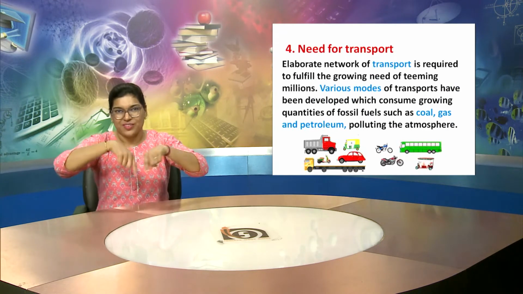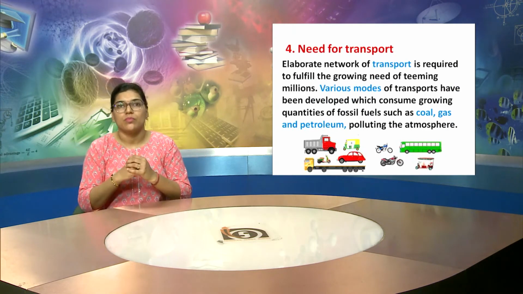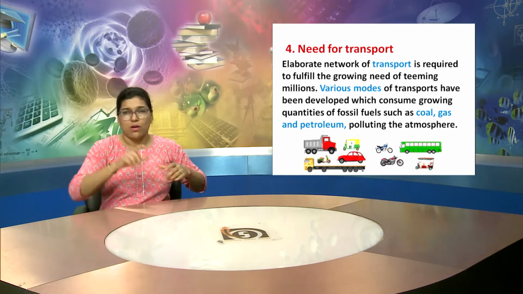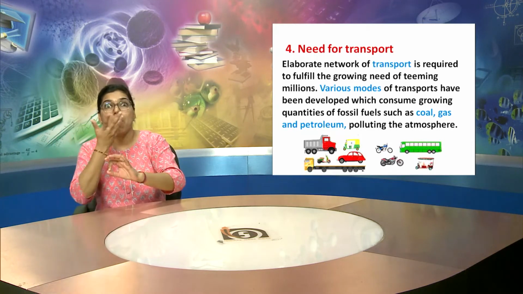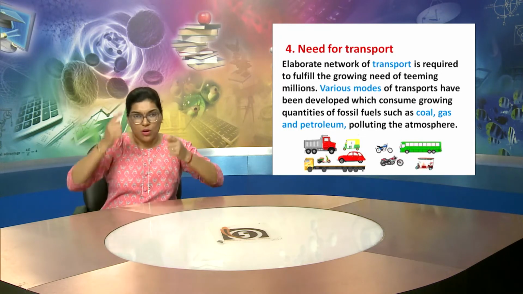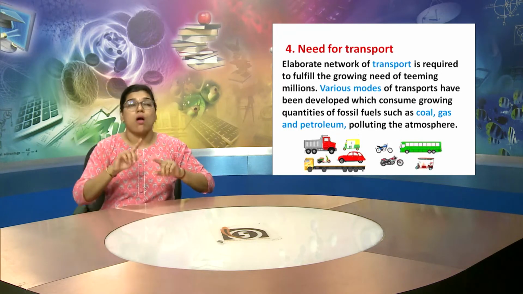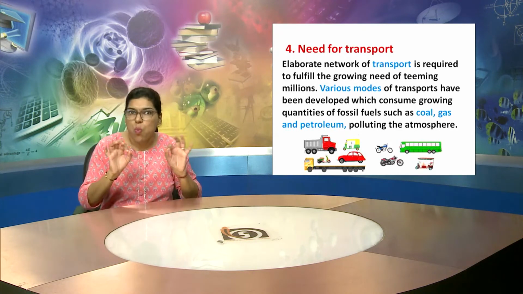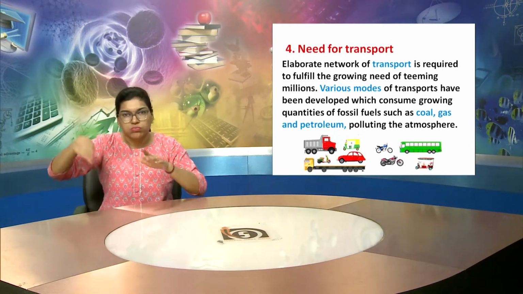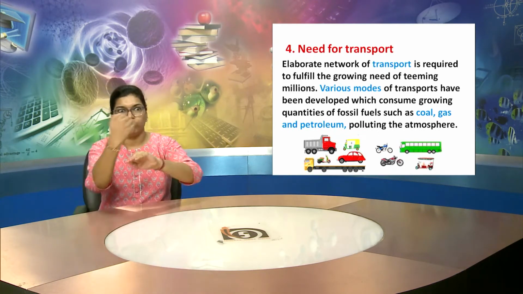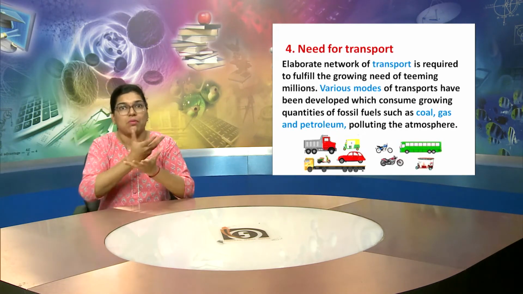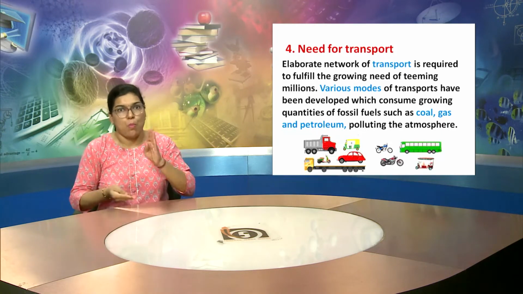This is the fourth point. Need for transport. For this, an elaborate network of transport is required to fulfill the growing needs of teeming millions. Different resources are available at different places, but we need to combine them and use them at one place for making different things, different houses, bridges.